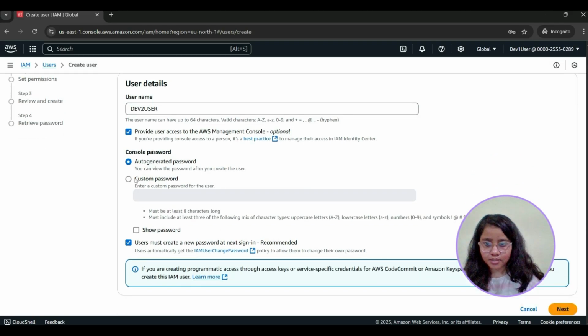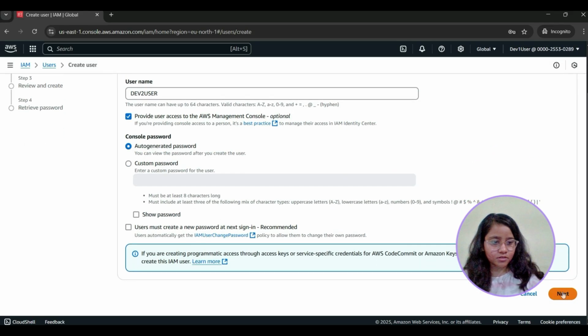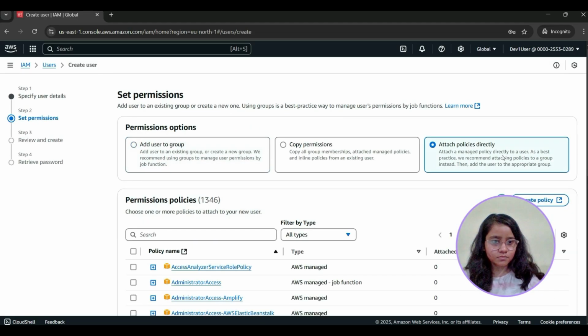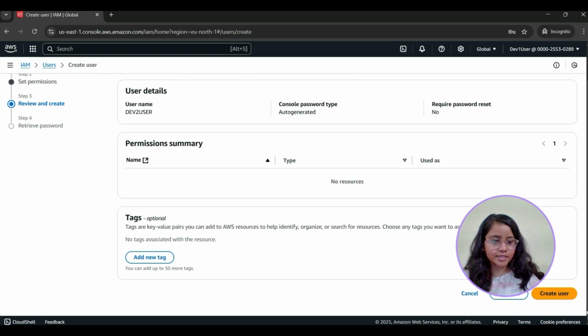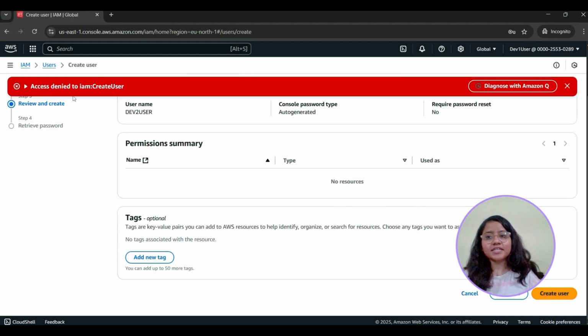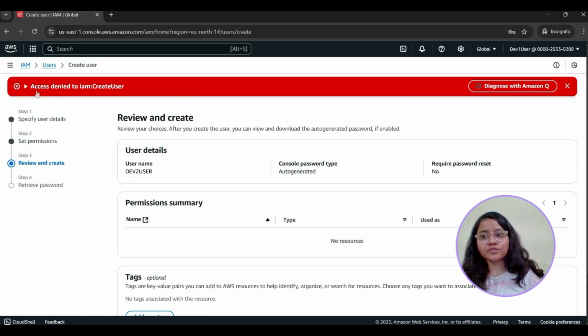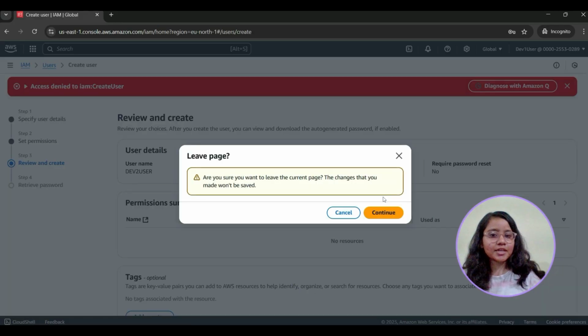Provide user access, custom password, auto generate password. Next. Click on Next, Create user. Access denied because we have given the IAM read only access policy. We can see the user details, group details, role details, but can't edit or create any role or user in this account.